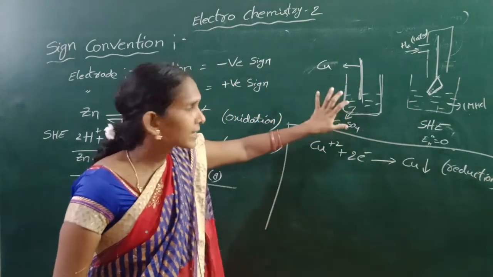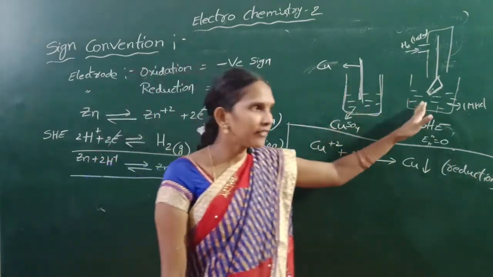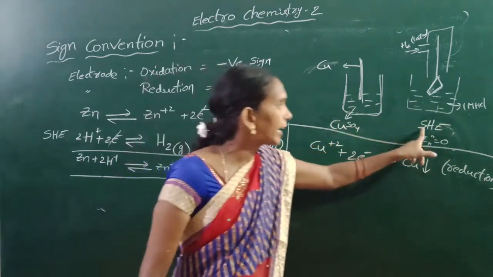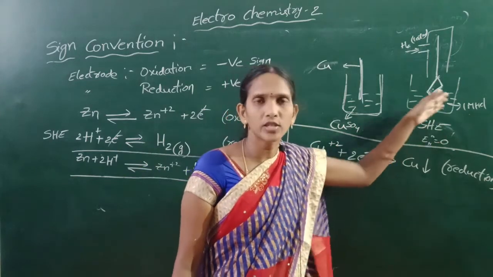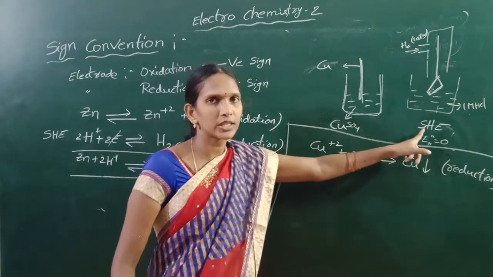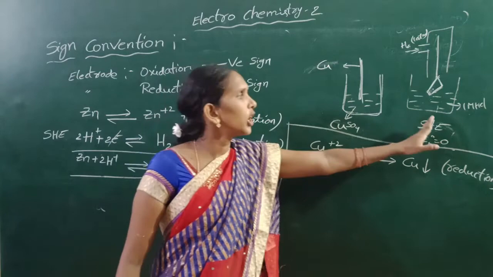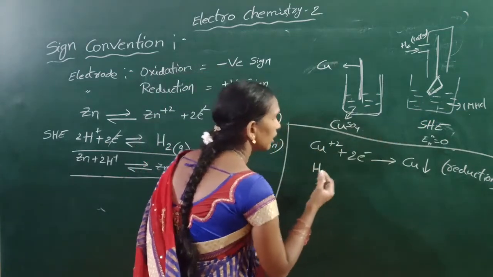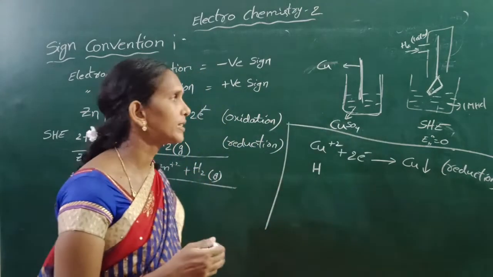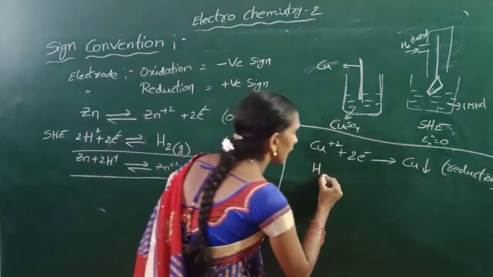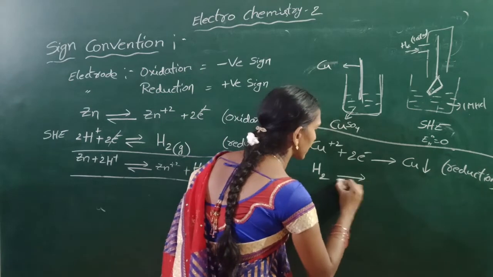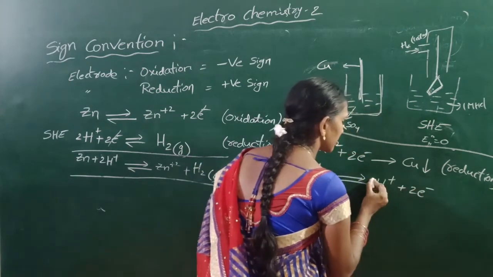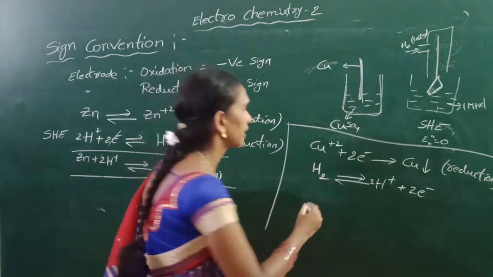This electrode is coupled with the standard hydrogen electrode. Then the standard hydrogen electrode is oxidized. Why? Because this one is reduced, so the other is oxidized. Oxidation means loss of electrons. That means hydrogen gas gives 2H+ plus 2 electrons, balanced.